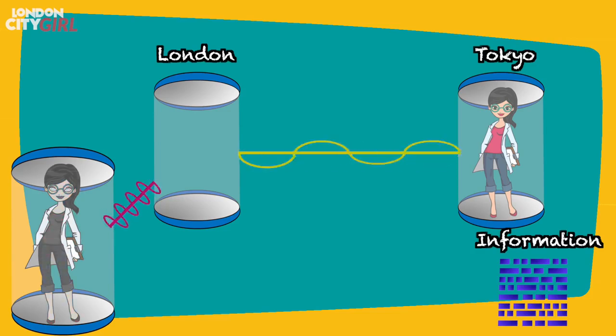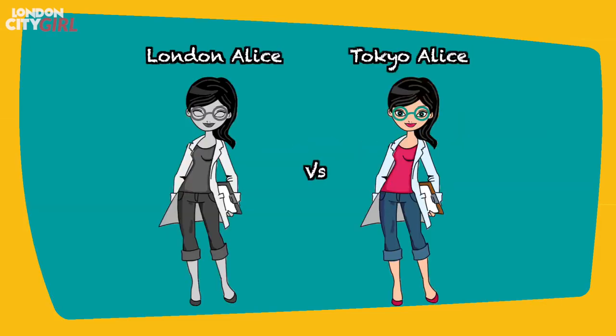The question is, as the original Alice dies in the process of teleportation but is then reconstructed at her destination in Tokyo, is that still Alice? Tokyo Alice is identical to the last atom to the London Alice and is in full possession of London Alice's knowledge, experience and memories. And Tokyo Alice even believes she is the London Alice, while the original London Alice no longer exists to debate the issue with her. It's a philosophical and ethical dilemma, but it may not be one that we will need to face. Human teleportation would be extremely difficult, so although it is not impossible, it is improbable that it will ever become a reality.